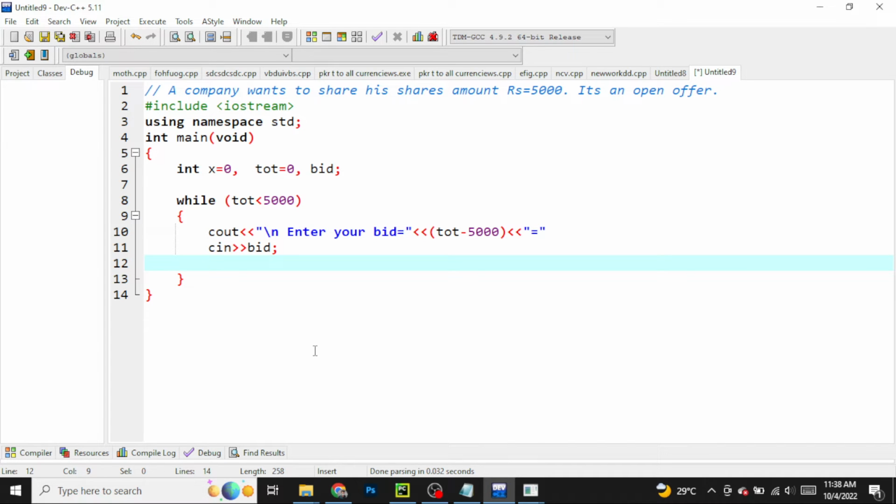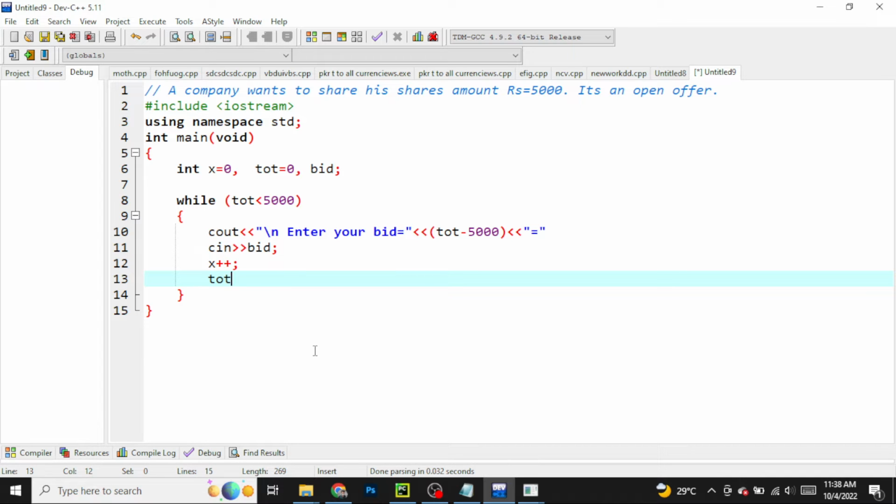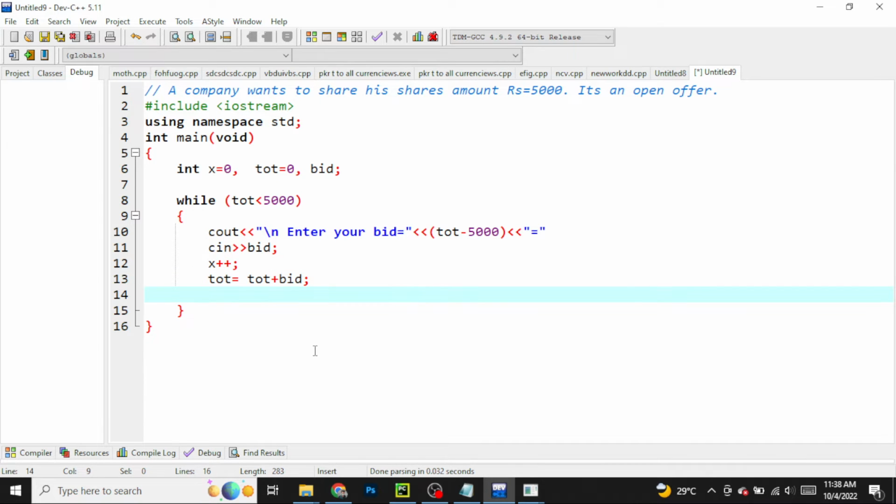Then after while will follow, if the amount will be 5,000, then it will be okay. If the amount will not be 5,000, then he has to return again, that's why we are using while here. Then we have to do here plus plus x, because we have to return again. Then I'll be using here total plus bid. Why? Because after returning, he has to total the bid again. Then after this condition is completed, you have to follow this condition.